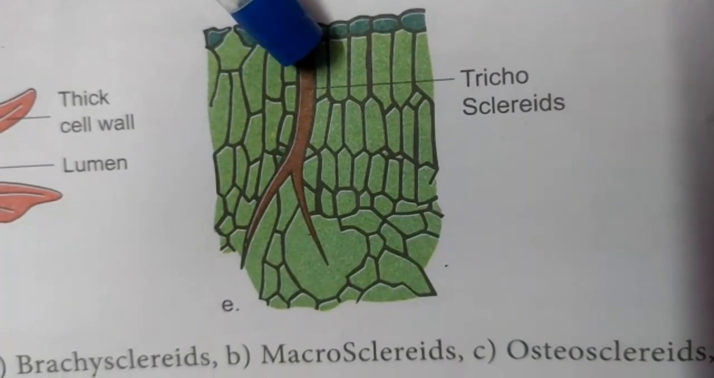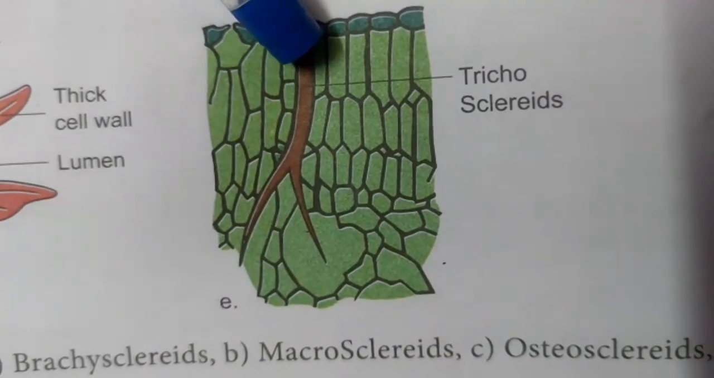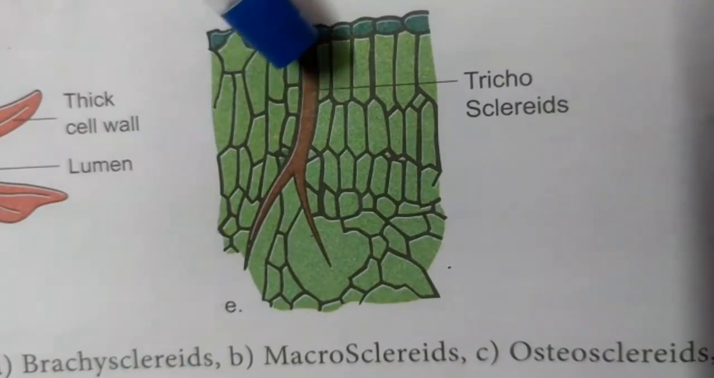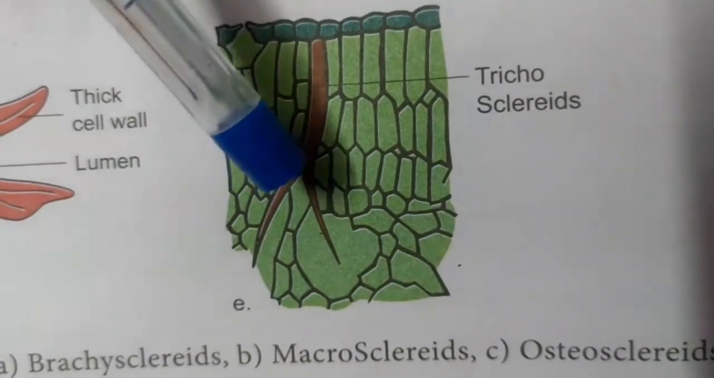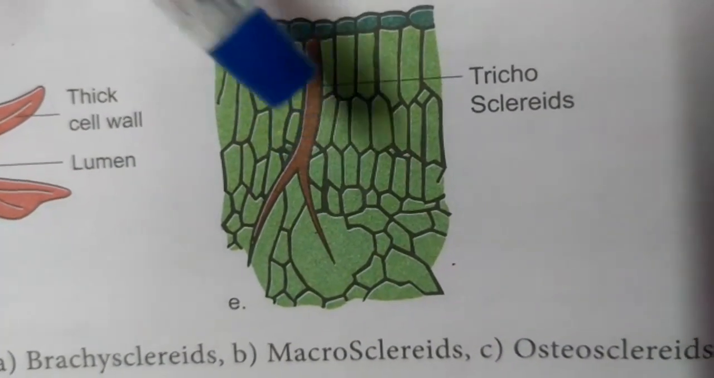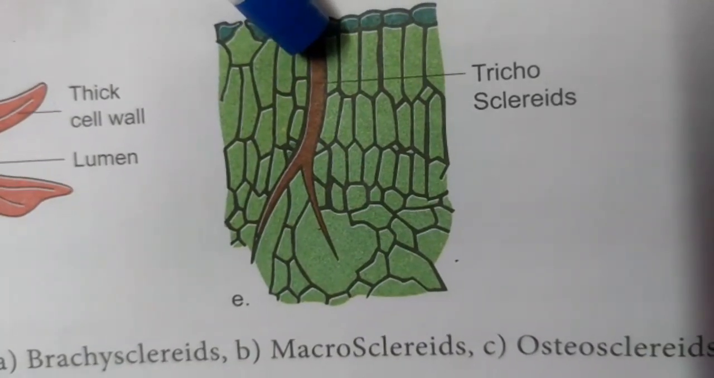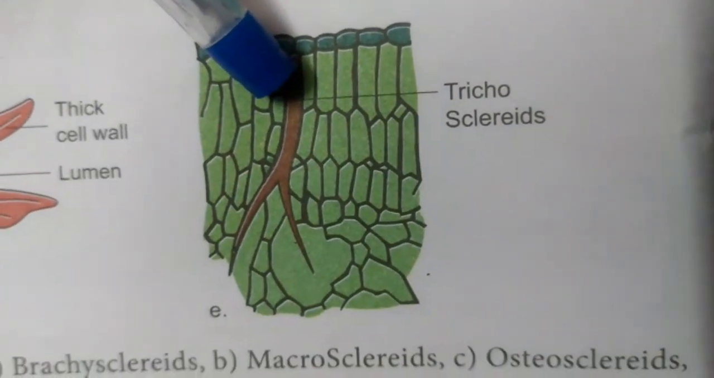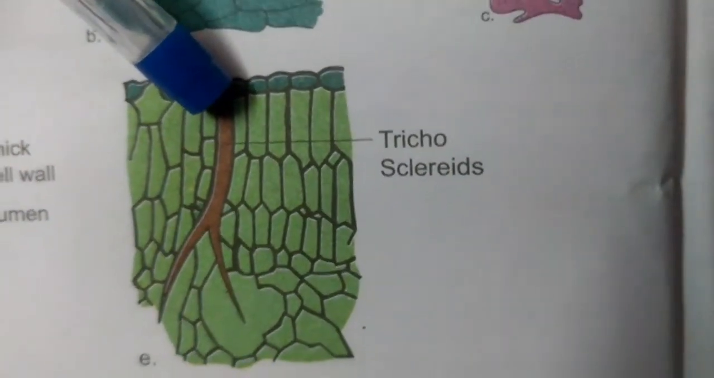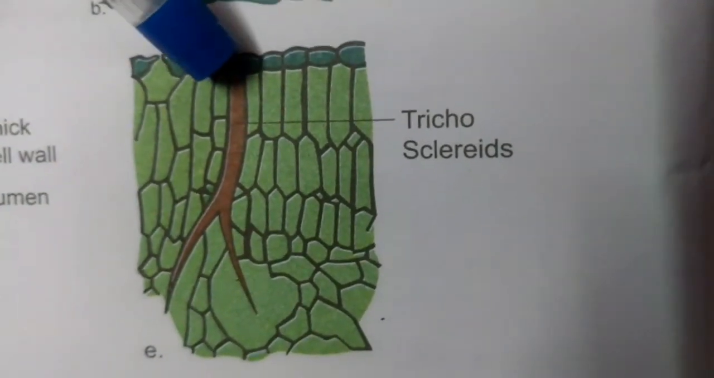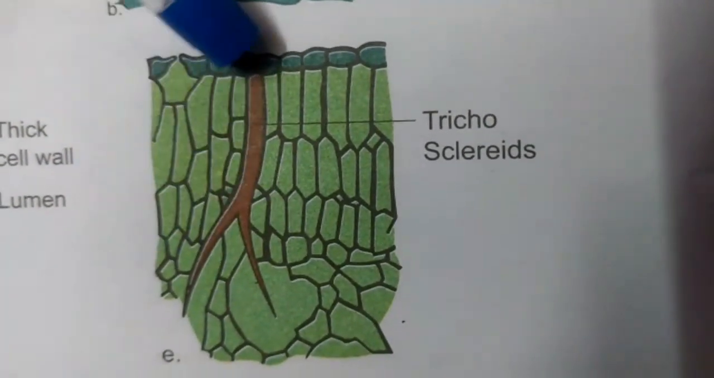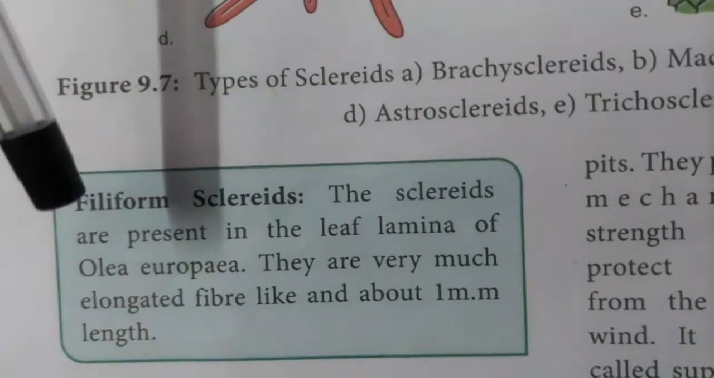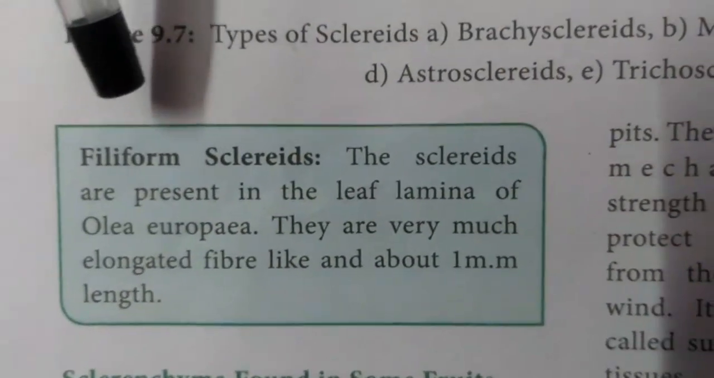The hydrophytes have trichosclereids. The trichosclereids are hair-like, thin-walled sclereids. The end walls have angular-shaped crystals. So these sclereids are present in the stem and leaves of hydrophytes, which are water-living plants. Example, the leaves and stems of Nymphea. Nymphea is a lily plant. The lily plant has trichosclereids. A new type of sclereid is called the filiform sclereid.